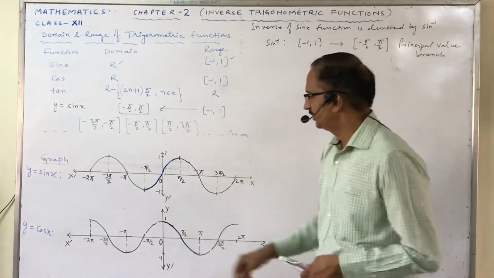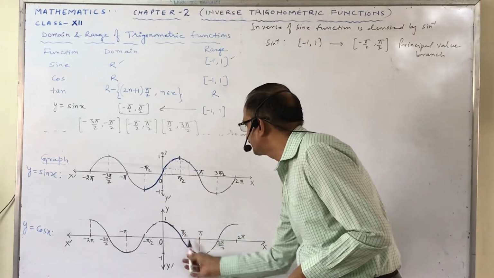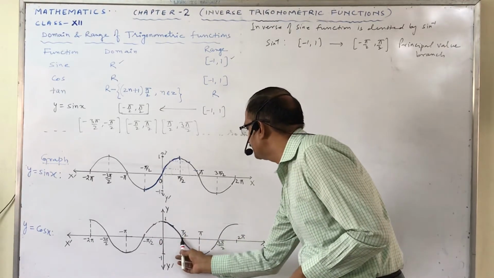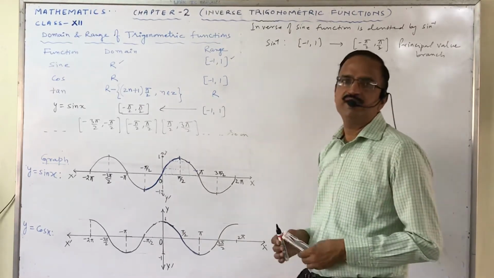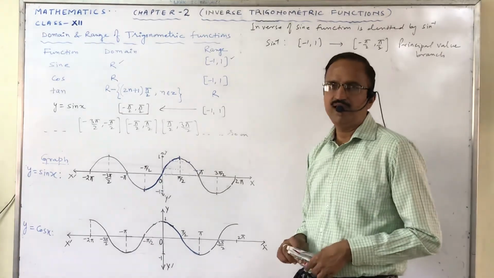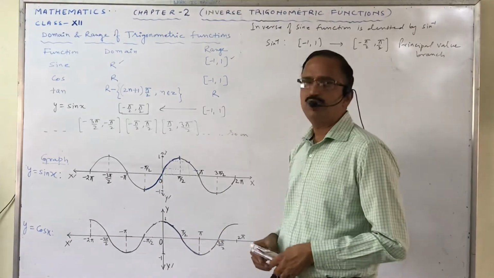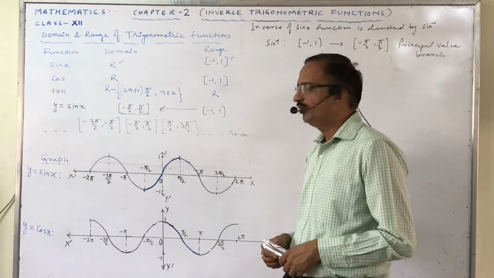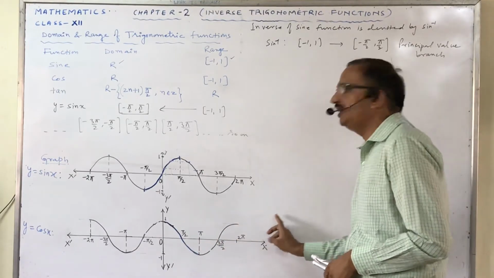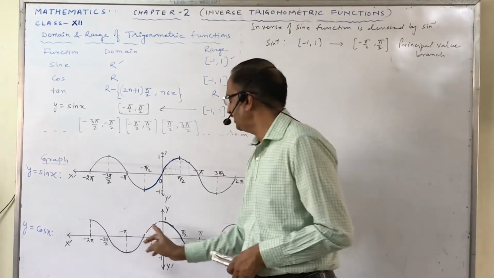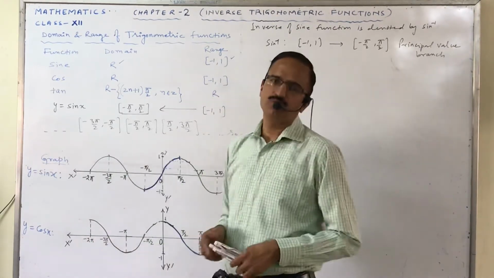When we restrict this domain to 0 to pi, look at this, these are positive values, these are negative values. It means different elements have different images and every element has a pre-image. So we can say that this cos function is 1-1 and onto for the interval 0 to pi, pi to 2 pi and so on. On the negative side, 0 to minus pi, minus pi to minus 2 pi and so on.